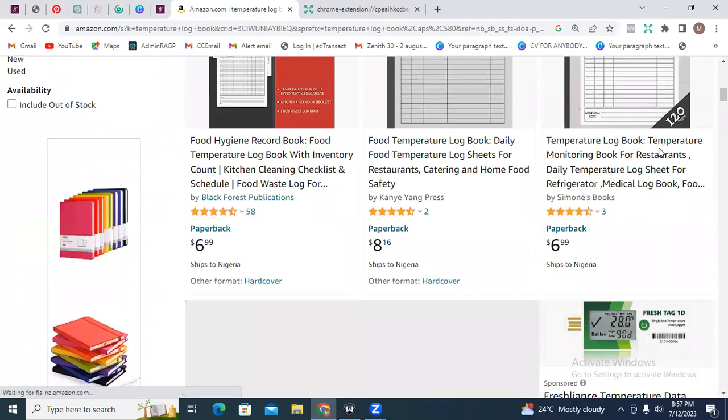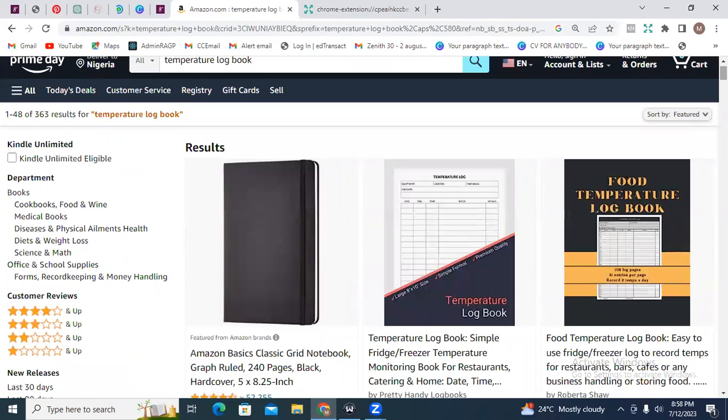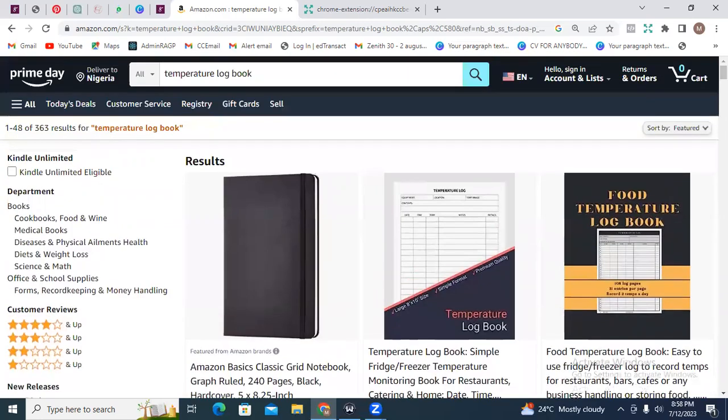So let's look at this temperature monitoring book for restaurants, daily temperature log sheets for refrigerator, medical logbook. So we actually have different temperature logbooks. So you want to check out what others have done and check out the reviews they are getting and probably how much they are selling per day, and then look at how you can also create something unique for yourself. So that's number 3, right? Temperature logbook.